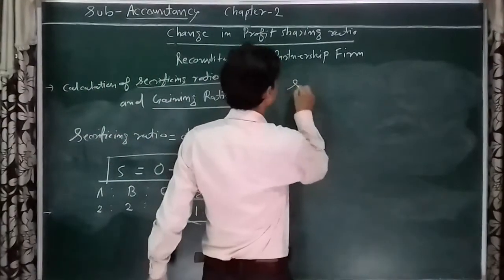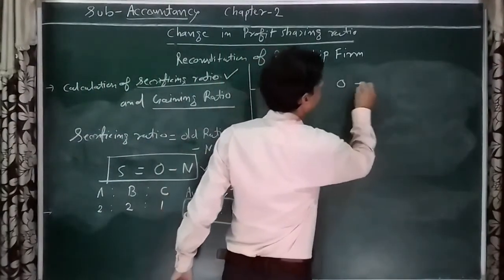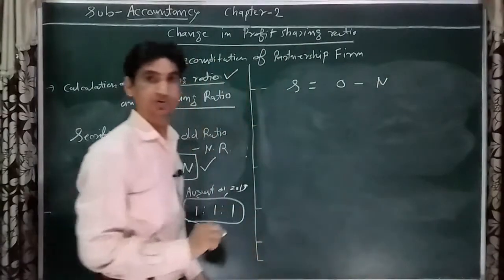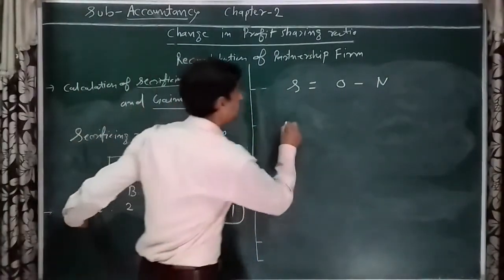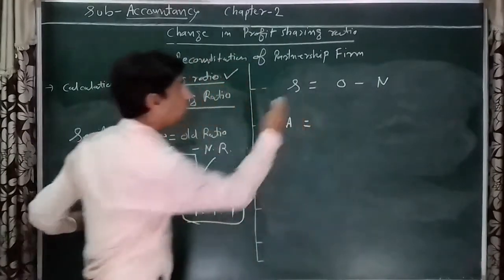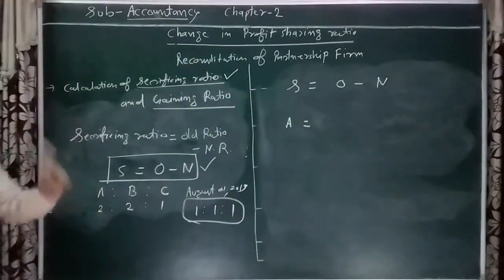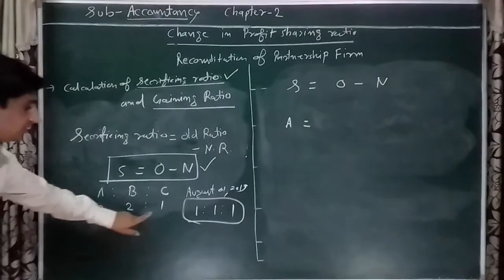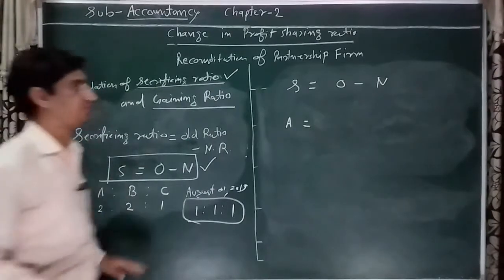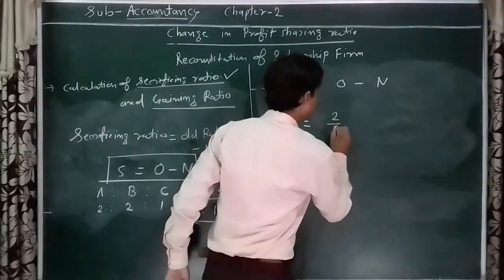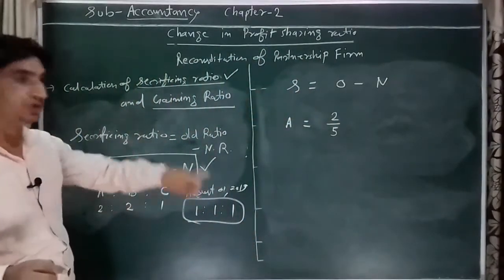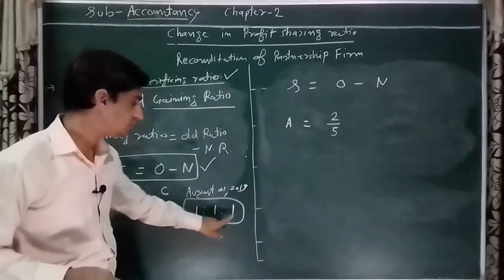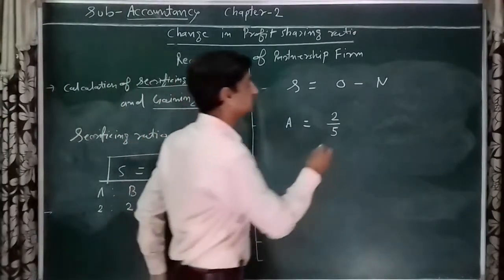As per the formula, sacrificing ratio is equal to old ratio minus new ratio, right? So we are calculating for A. What is the old ratio of A? 2 plus 2 plus 1, so 2 upon 5 is the old ratio of A, minus the new ratio, 1:1:1, so 1 upon 3.